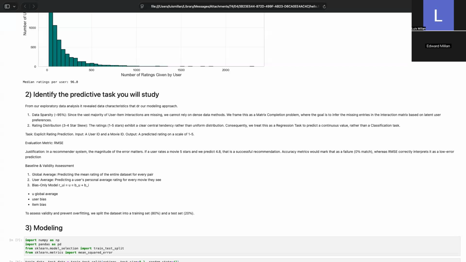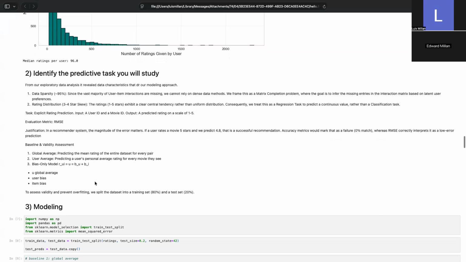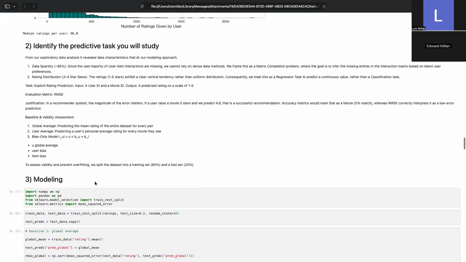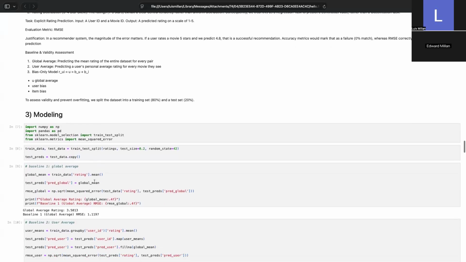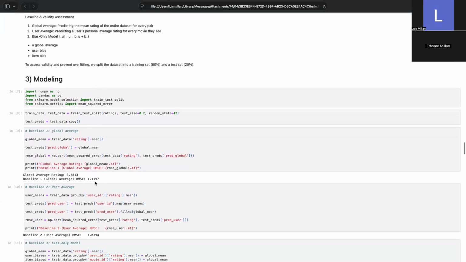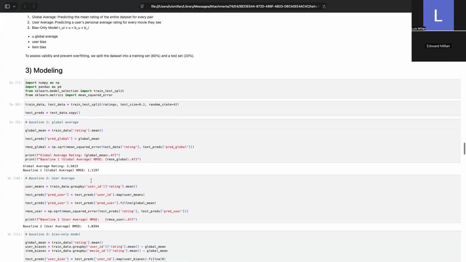predictions. To assess the validity of our models and prevent overfitting, we split the dataset into an 80% training set and a 20% test set. Furthermore, we set 3 baselines to serve as our sanity checks. We have the global average, predicting the mean rating, which is 3.58 for everything. This sets our RMSE to be 1.12. If our model can't beat this, then it isn't learning anything.